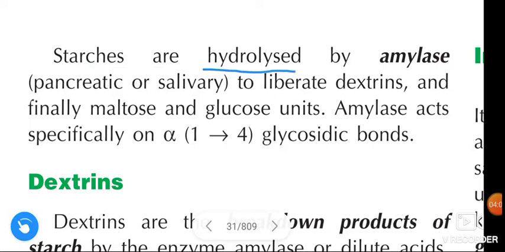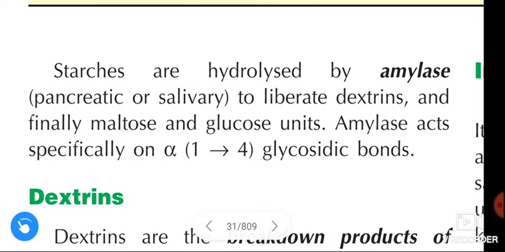Starches are hydrolyzed by amylase, that is pancreatic or salivary amylase, to liberate the dextrins, and finally maltose and glucose units. Amylase acts specifically on alpha 1 to 4 glycosidic bonds.